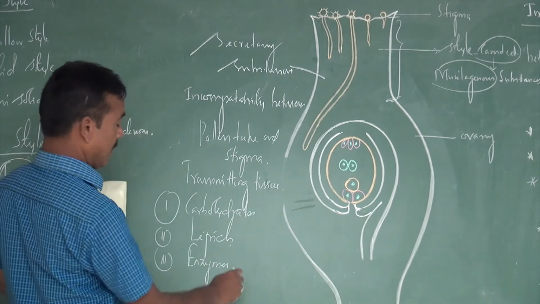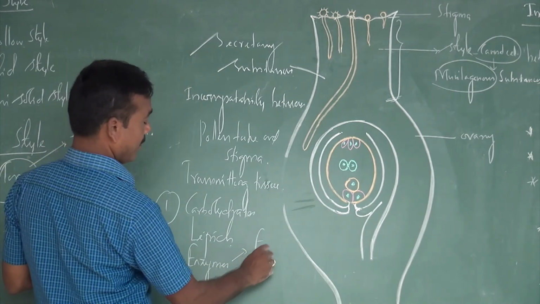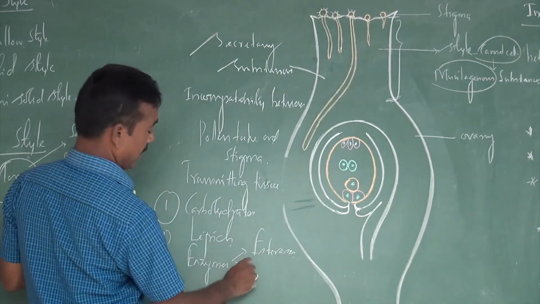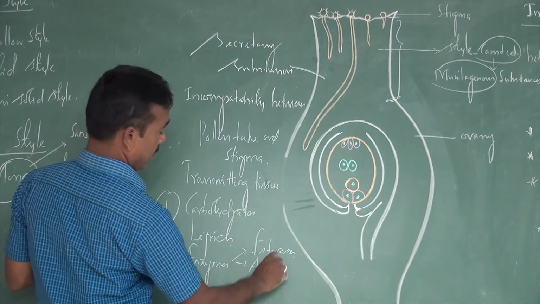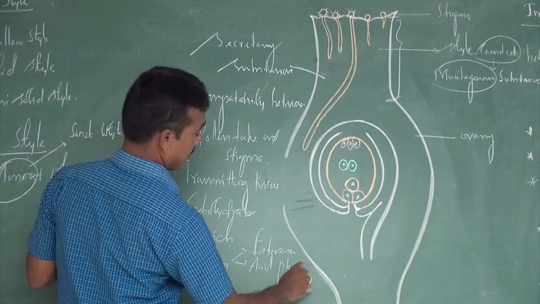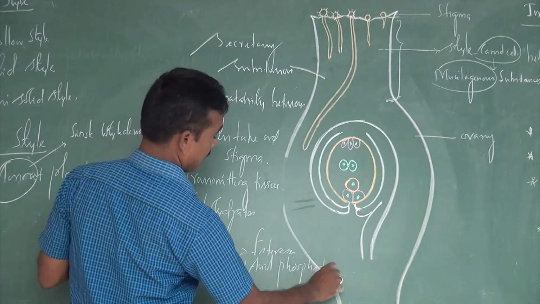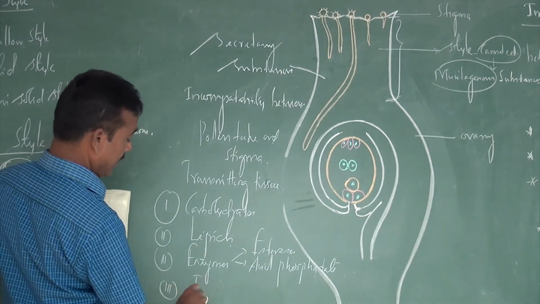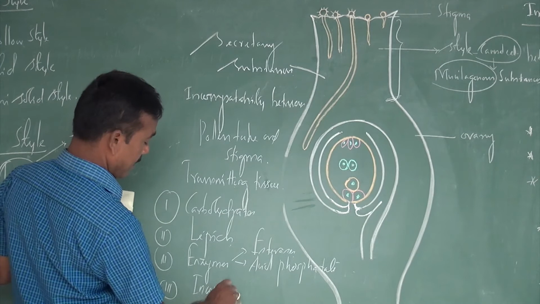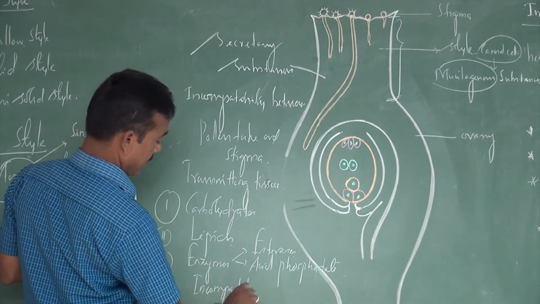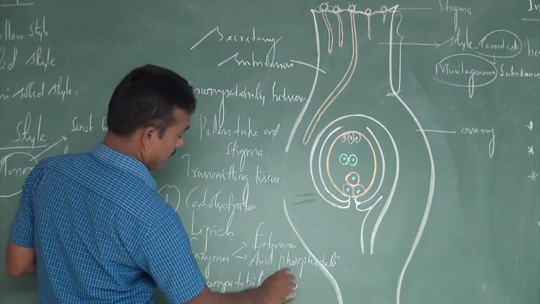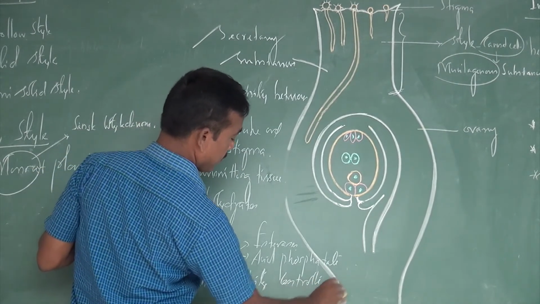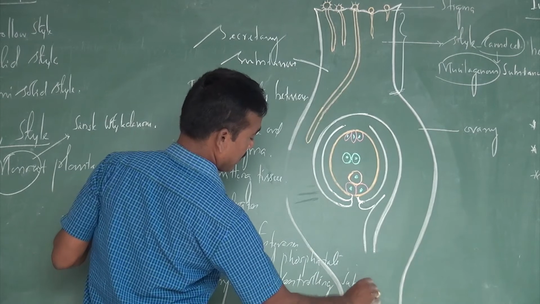The enzymes that help are esterase and acid phosphatase. Third, incompatibility controlling substances.